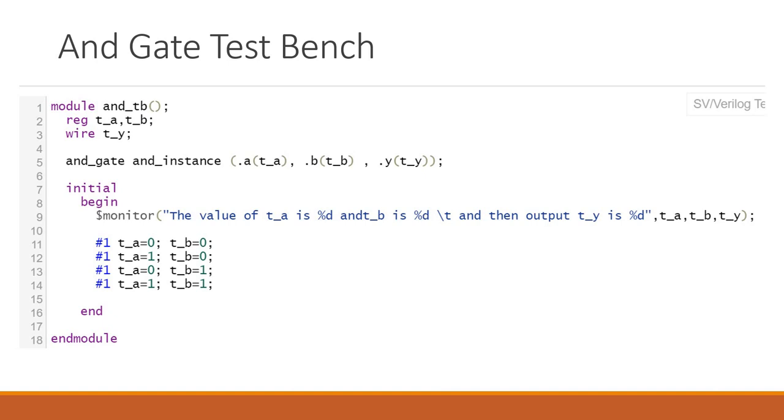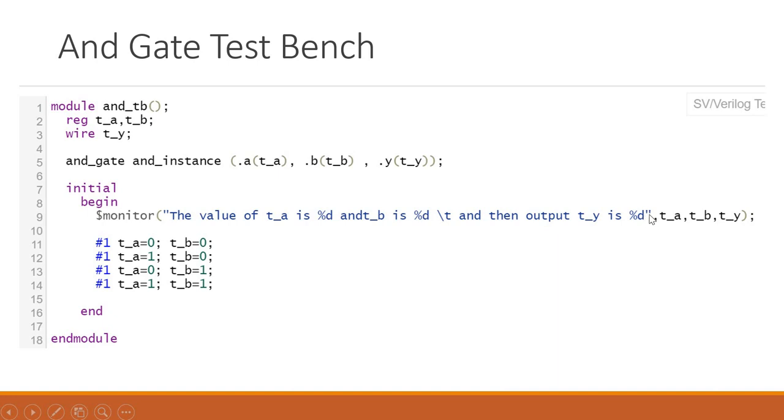Whatever input you give in the test bench will be visible to your design, and if the design gets input on both ports, it will produce some output. Here we are going to see the outputs, whatever values are coming on TA, TB and TY, and we will display those here.